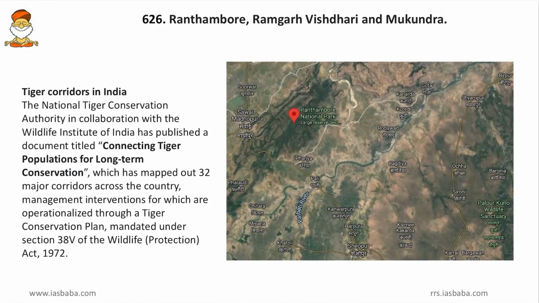Now, more facts regarding the tiger corridors in India. Friends, the National Tiger Conservation Authority, in collaboration with the Wildlife Institute of India, has published a document titled Connecting Tiger Populations for Long-Term Conservation, and it has mapped 32 major corridors across the country. Management interventions for these are operationalized through a tiger conservation plan, and it is mandated under Section 38V of the Wildlife Protection Act.